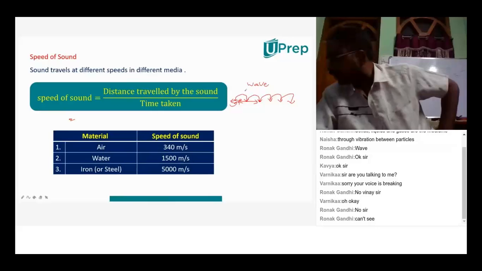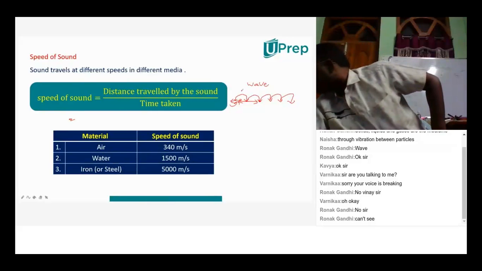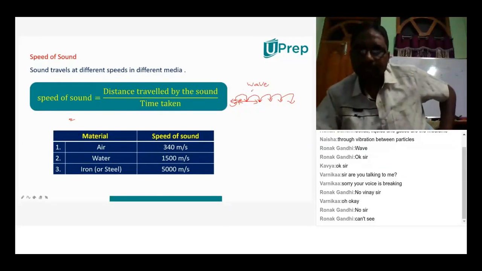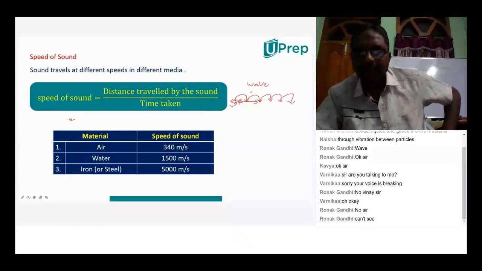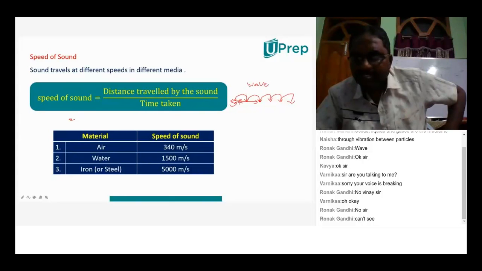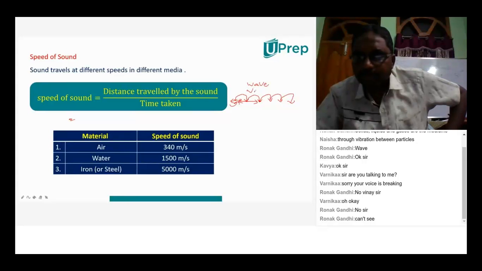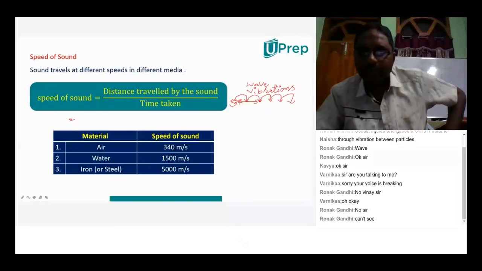And what type of wave is sound? Longitudinal wave. Okay. And it is a mechanical wave also. I told you mechanical means it will have vibrations like this. And here a wave is a carrier of energy, and this energy will be carried through vibrations only, generally. By vibrations energy will be carried, and that too for a sound wave.